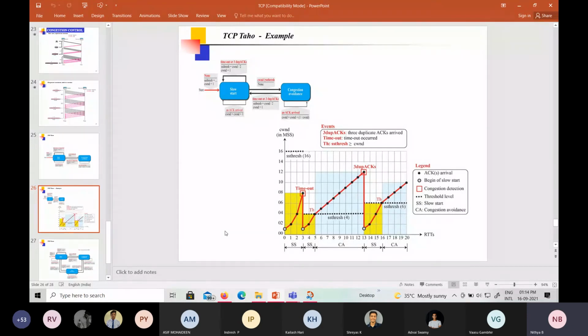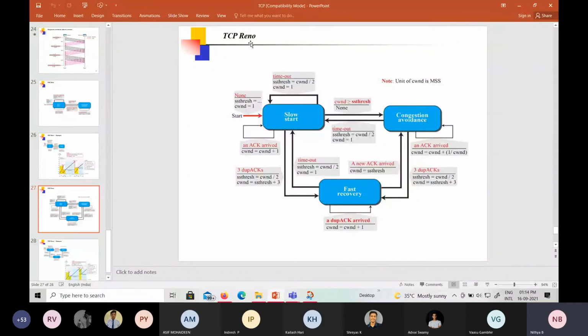So here, as I said earlier, there is a problem. There is no differentiation between the timeout event and the 3 duplicate acknowledgements. But it is considered in TCP Reno, which is another type. In order to differentiate the timeout and the 3 duplicate acknowledgements, we have introduced the fast recovery phase. Similar to the previous one, we start with the congestion window as 1. If there is a timeout, we move back to the initial state of the slow start. But when you have 3 duplicate acknowledgements, we reduce the threshold value, but we do not reduce the congestion window size to 1.